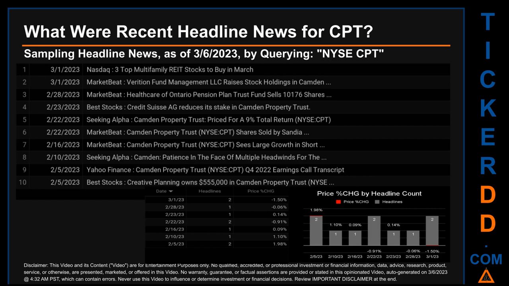Correlated or not, as it happened, the stock price for CPT on those publication dates respectively saw a jump of -0.06% along with a jump of 1.98% when comparing the day's opening versus closing price. The oldest publication date of Sunday, February 5, 2023, was actually the day with the highest percentage change in price. It saw a price jump of 1.98%. The latest publication date of Wednesday, March 1, 2023, was actually the day with the lowest percentage change in price. It saw a price jump of 1.98%.